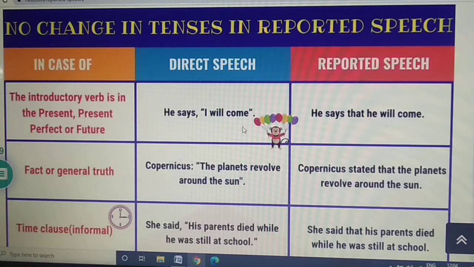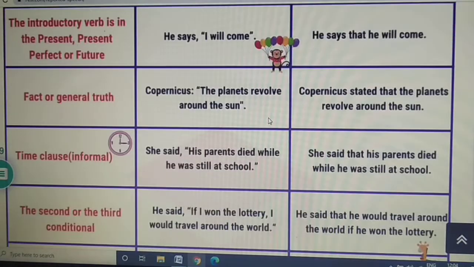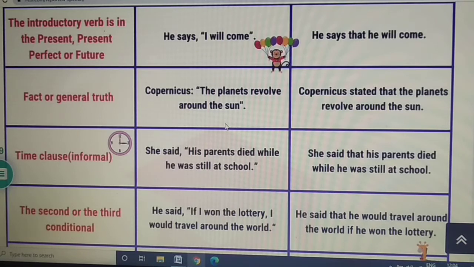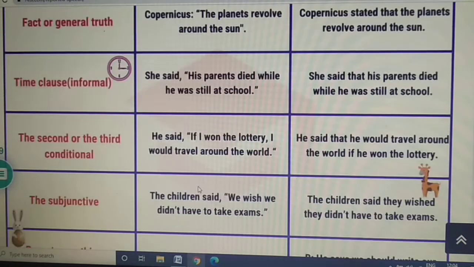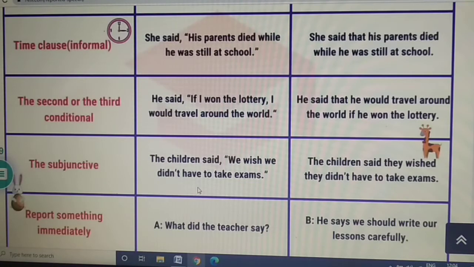Copernicus: the planets revolve round the sun. Copernicus stated that the planets revolve round the sun. Universal truths do not change. She said his parents died while he was still at school. She said that his parents died while he was still at school. He said, if I won the lottery, I would travel around the world. He said that he would travel around the world if he won the lottery. The children said, we wish we didn't have to take exams. The children said that they wished they didn't have to take exams.